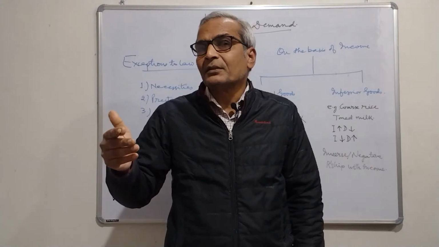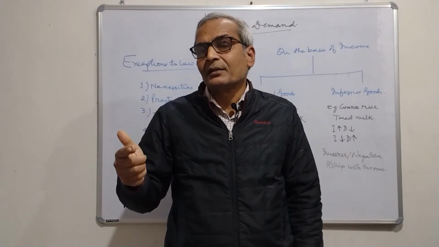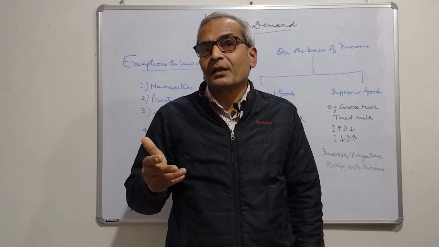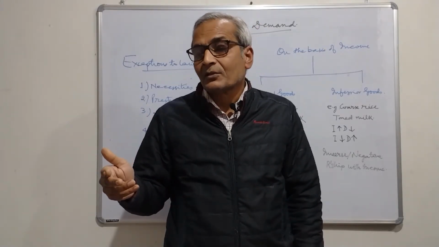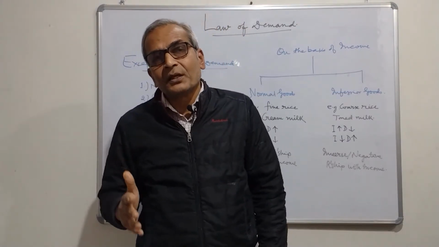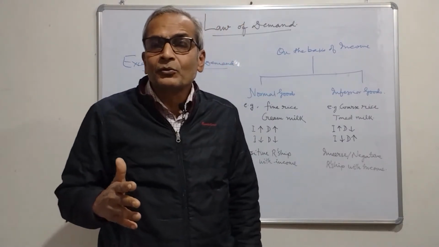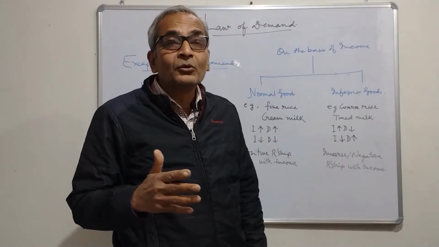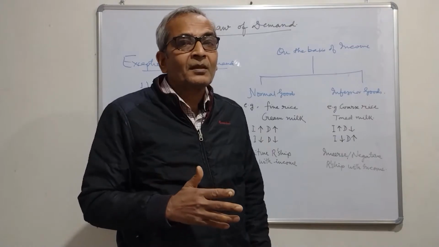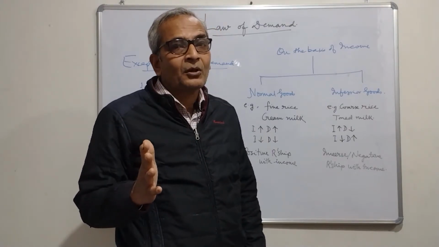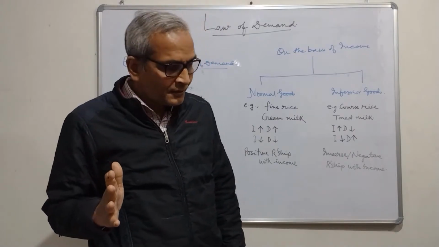Another example is matchbox and candle. If there is flood in a particular area, these goods are sold at a premium. So, some inferior goods do not follow law of demand in certain circumstances. Those inferior goods are called Giffen goods, and these Giffen goods do not follow law of demand, right?